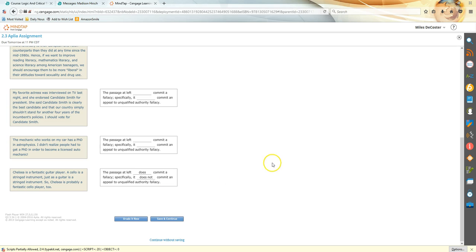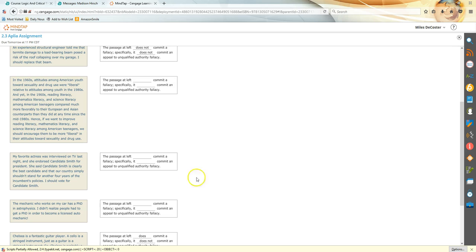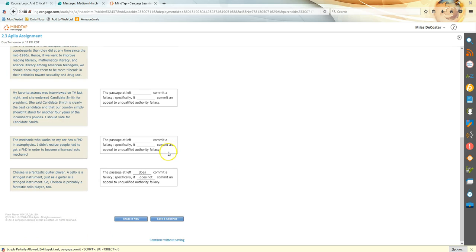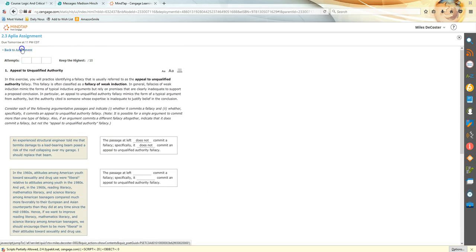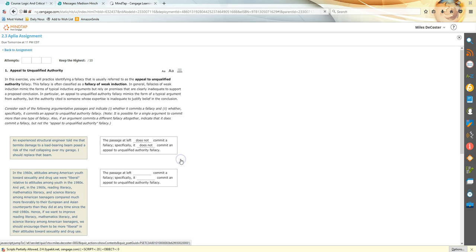You click rate it now at the end, that gives you your attempt, and then if you haven't gotten the score that you like, you can go back and take it two more times, potentially with some of the same ones showing up again and having some feedback. Okay, so I'm going to go back to the assignment now. Are you sure you want to continue without saving? Yes, I do.